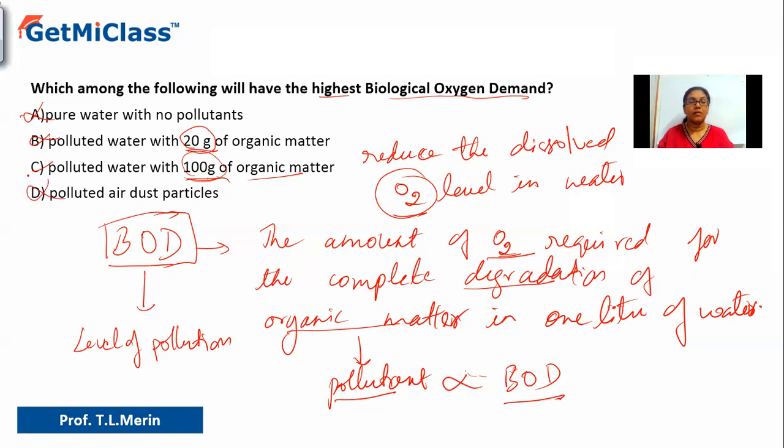Okay, and option C says polluted water with 100 grams of organic matter. So that shows the highest level of organic matter. Hence, there will be the highest level of BOD comparatively. Okay, so which is the correct answer? The correct answer is option C.